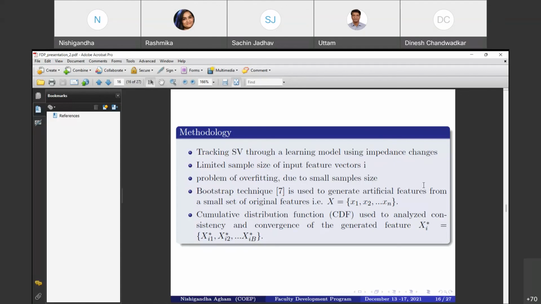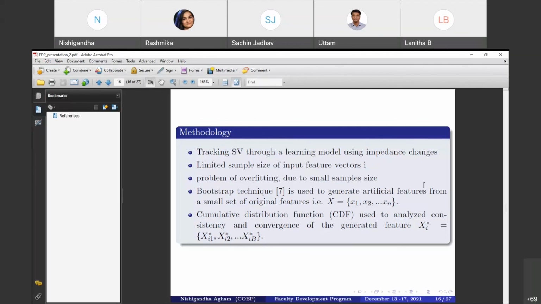That small database is not sufficient for better analysis or to predict our hemodynamic parameters. So that's why we have proposed a new method to generate a larger, sufficient database which is required for the learning model.